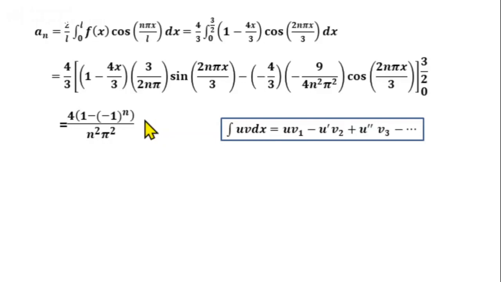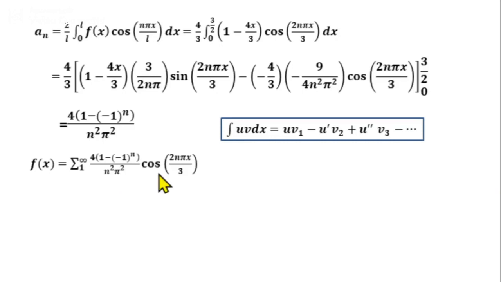We get f of x equal to summation n from 1 to infinity 4 into 1 minus 1 raised to n divided by n square pi square cos 2n pi x by 3. Then to get the series given in the second part of the question, we take x equal to 0 on both sides of this Fourier series. So we get f of 0 equal to summation n from 1 to infinity 4 into 1 minus 1 raised to n by n square pi square into cos 0.